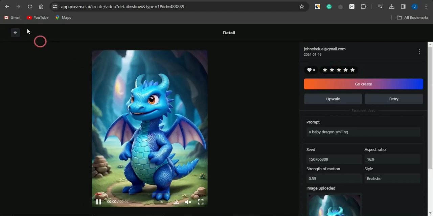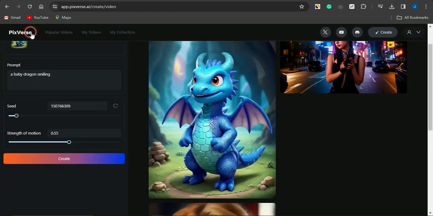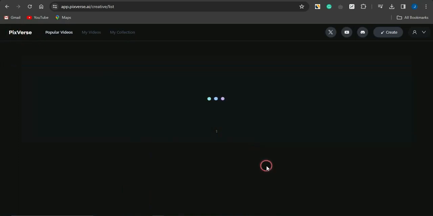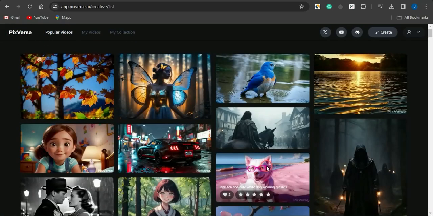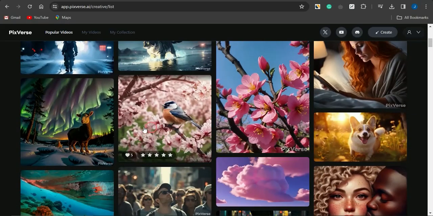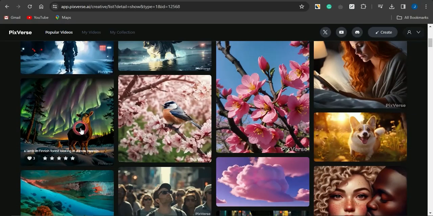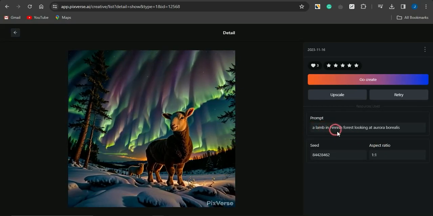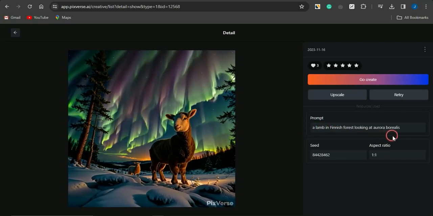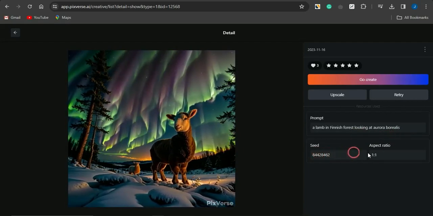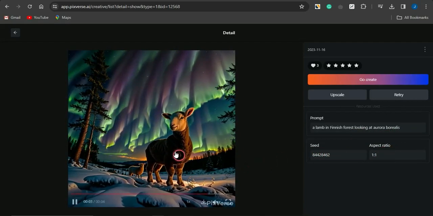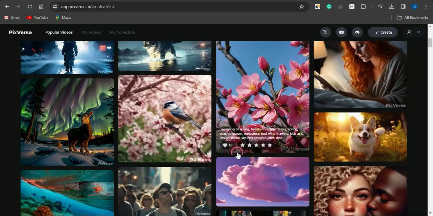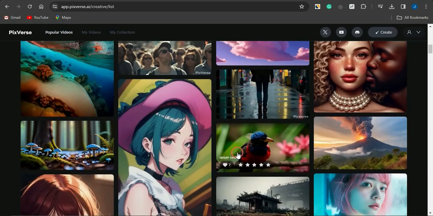You could go on to rate the AI and create other cool stuff. All you need to do is head back and check a lot of other people's content on this platform. Take note of the prompts they used. You could select a video and take note of its prompt. This one says a lamp in a Finnish forest looking at aurora, and you can see the aspect ratio and the speed the person used to generate this cool video. So why not try this out, generate some cool content, and utilize it?